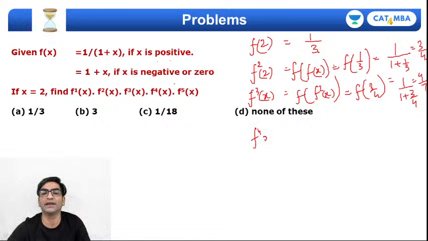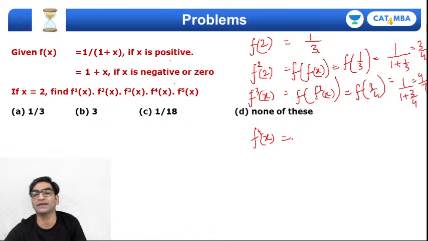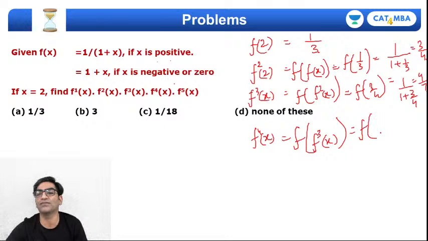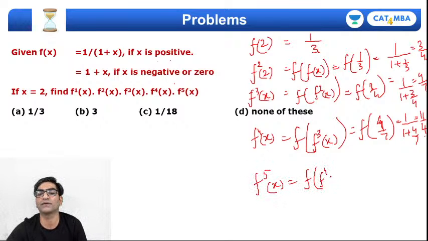And so similarly now I can actually generate this much faster because f4 will be f of f3. तो मतलब ये हो जाएगा f of 4 by 7. तो 1 upon 1 plus 4 by 7 आ रहा है, which will in fact be 11 by 4. And finally f5 of x will be f of f4, right? So that will become f of 11 by 4, which means this will be 1 upon 1 plus 11 by 4.